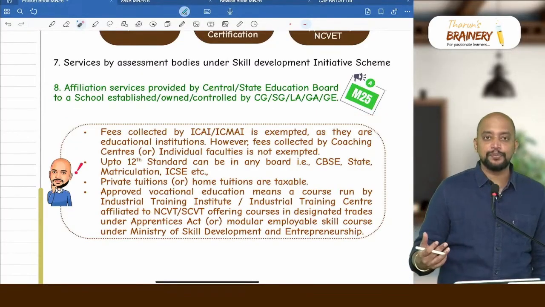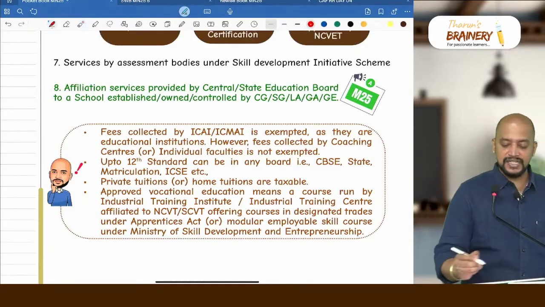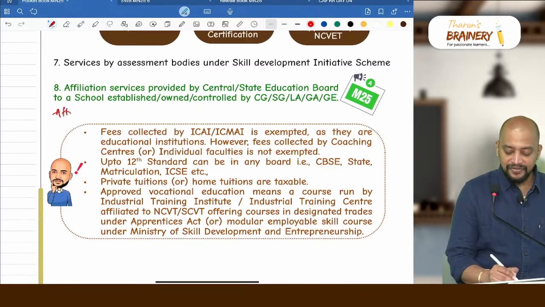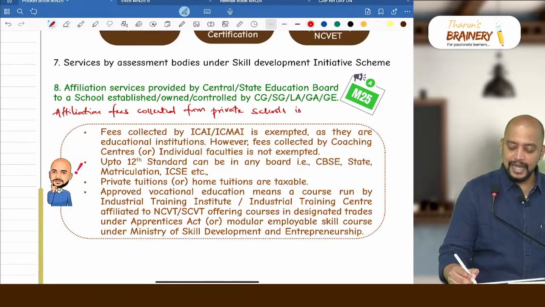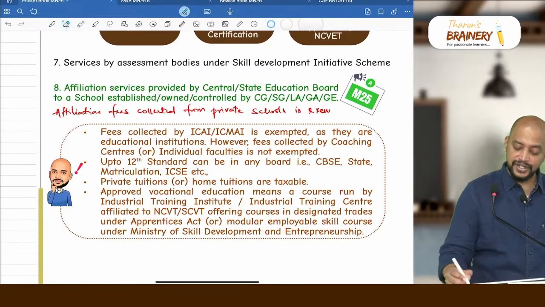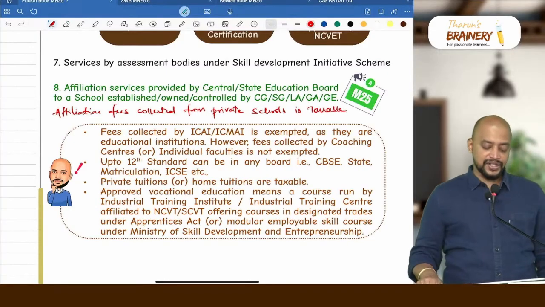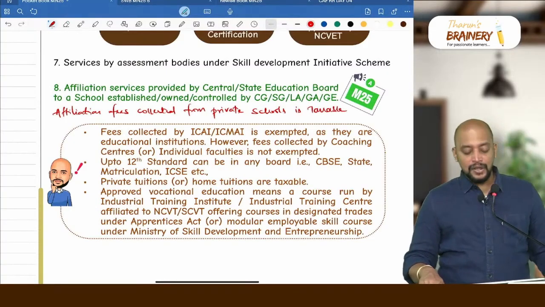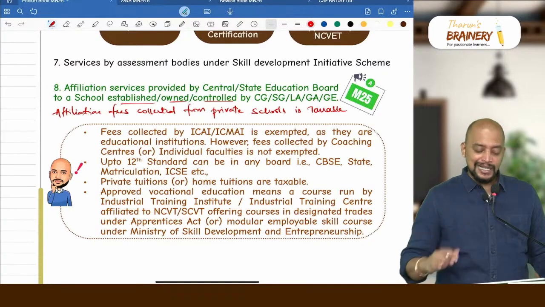What if they are providing to private schools and all? That will be taxable. So write down there, affiliation fees collected from private schools is taxable. Only from the schools which are owned, established or controlled by these people, it is exempted.